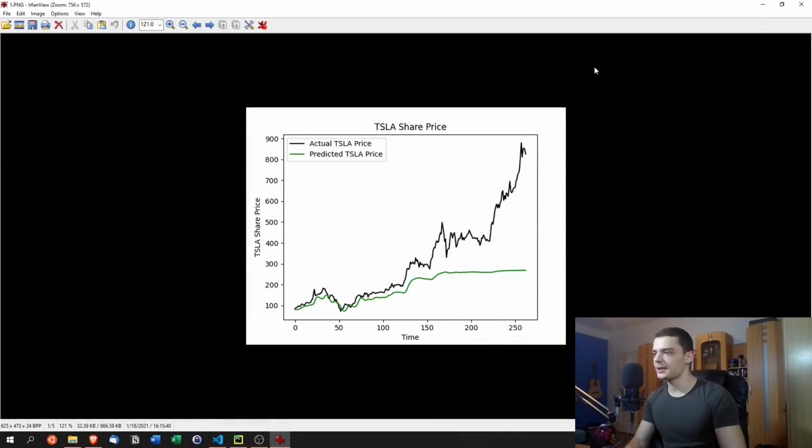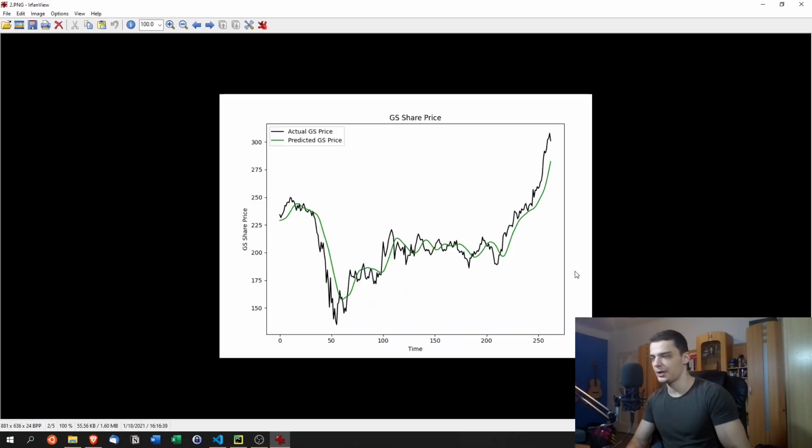All right, so last but not least, we're going to look at a comparison between different companies here because I tried to predict stock price for those companies using this model. Notice, however, that here I only used the data from 2018 up until now because I didn't want to train the models for too long. And you can see, for example, the Tesla share price is not well predicted at all. You can see the actual stock price is up here, and you can see that here we have a flat line in the prediction.